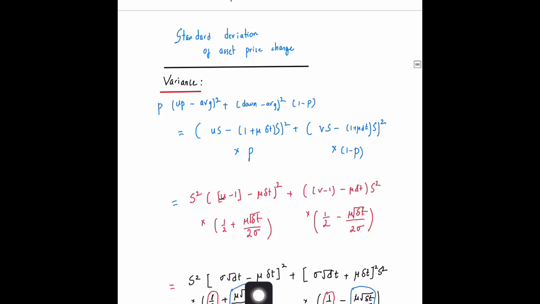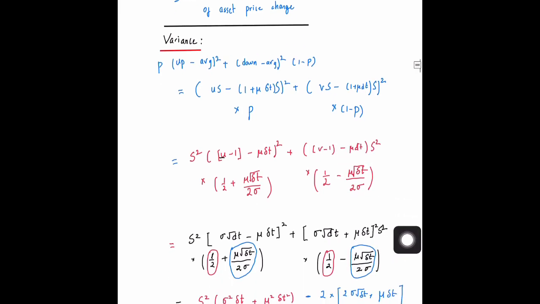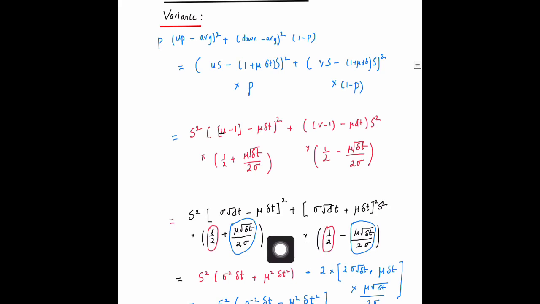u minus 1 is sigma delta t, there is the minus mu dt, v minus 1 is minus sigma delta t, that thing gets squared and the minus minus become plus here. Yeah, then in this particular case, when we multiply these two, once we square this, what we'll have is the positive. We are basically going to be having terms like this. As far as this particular term goes, what we'll be having is mu squared dt squared. This thing is going to be sigma squared dt. Similarly you're going to have the same thing here, and then there's a cross term.